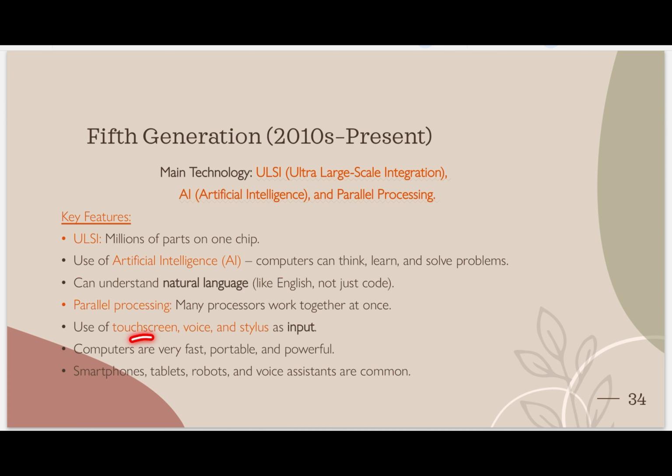Use of touchscreen, voice and stylus as input methods. Now, as we see, as per the generation, the input methods are getting changed. Nowadays all laptops also have touch screens. Mobiles already have touch screens. Voice, for example, Siri, Google, Alexa, and stylus means stylus pen. For example, the pen I am using is called a stylus. These are all types of input devices.